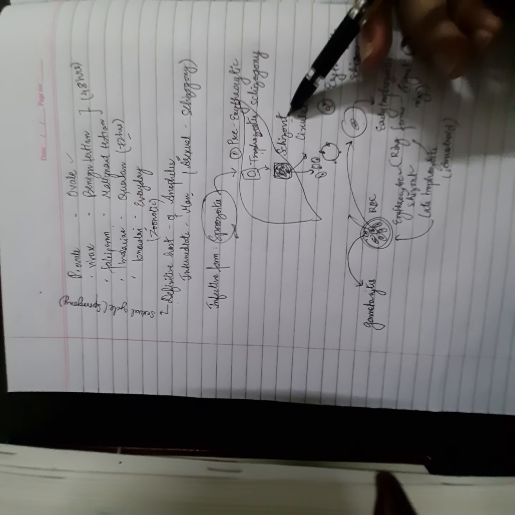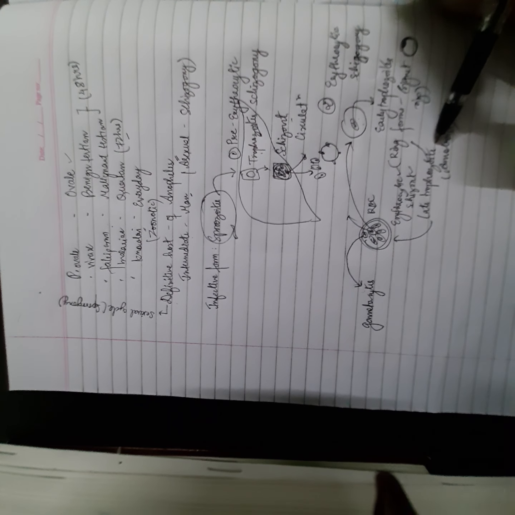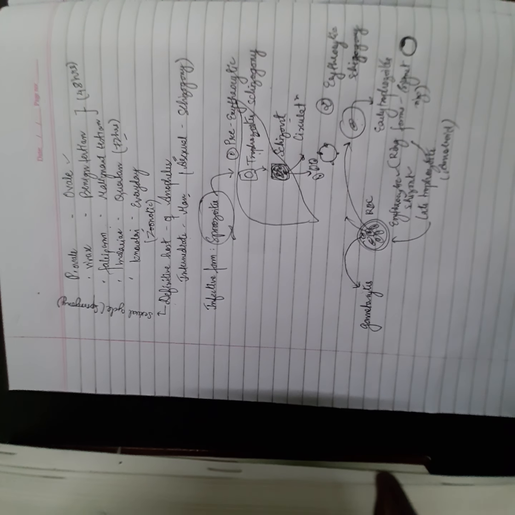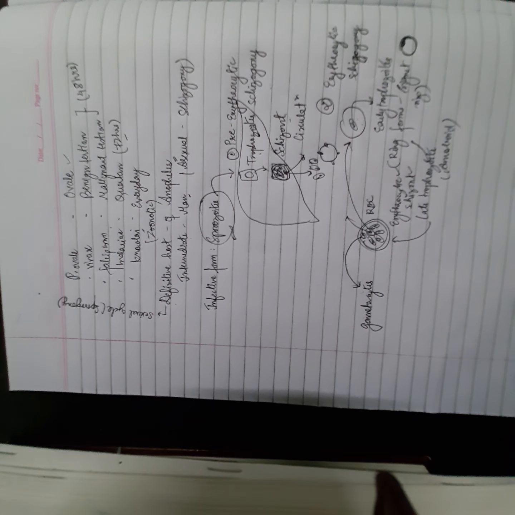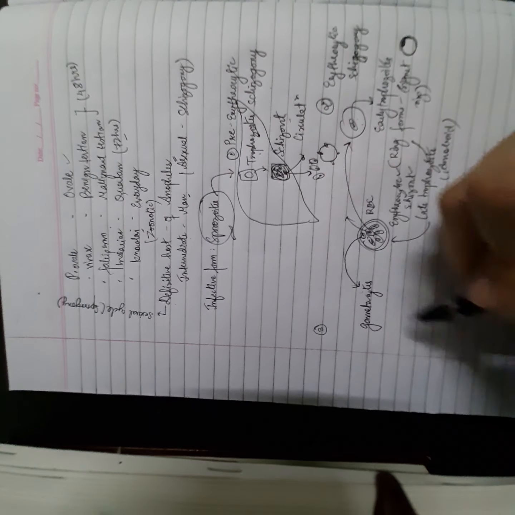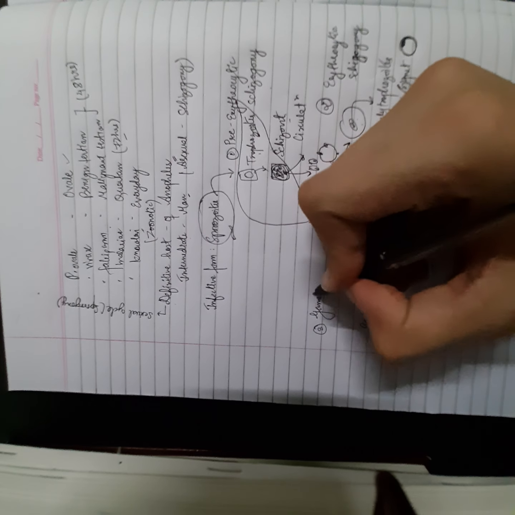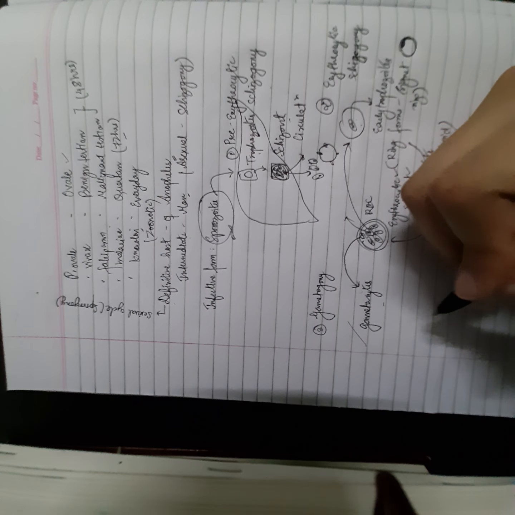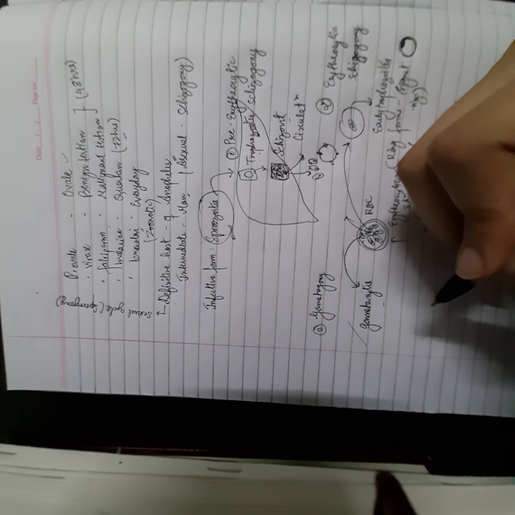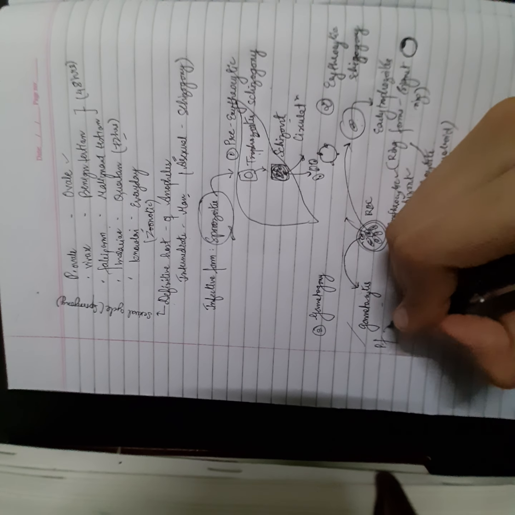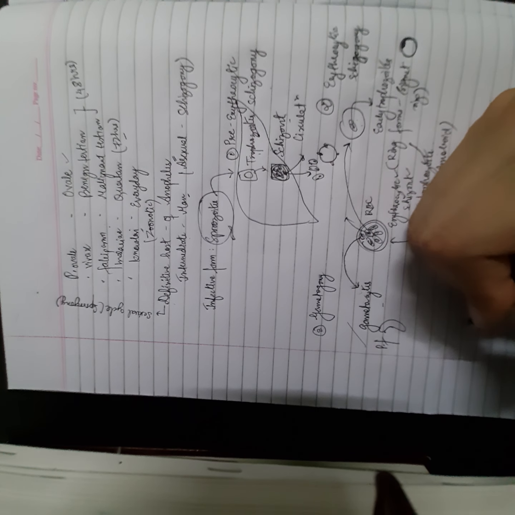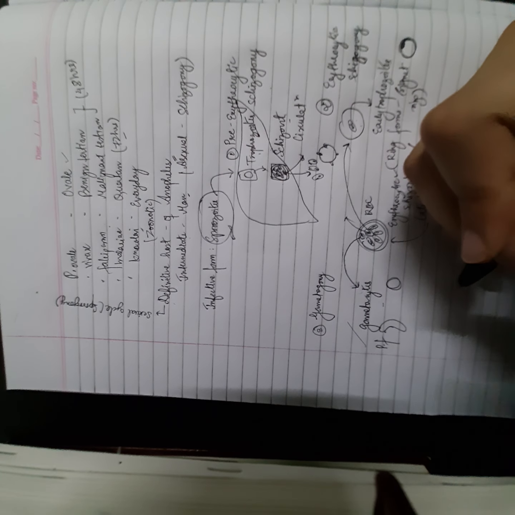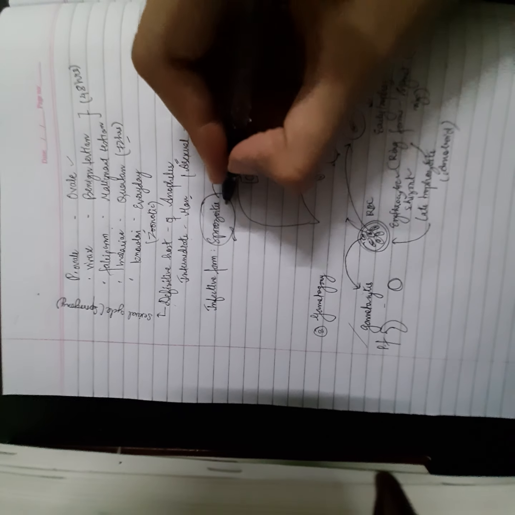Now, because we observe the formation of schizonts both in the liver and in the circulation, we call it the pre-erythrocytic schizogony, and because here we have the formation of the erythrocytic schizont, we call it the erythrocytic schizogony. The third stage, of course, since we'll be observing the formation of gametocytes, is known as gametogony. So these merozoites get converted into the gametocytes. What's noteworthy here is that the gametocytes actually differ in various species. In Plasmodium falciparum, we have the crescent or banana shaped male and female gametocytes, and in others we have round or oval gametocytes.